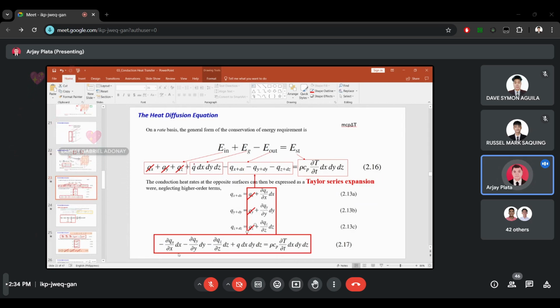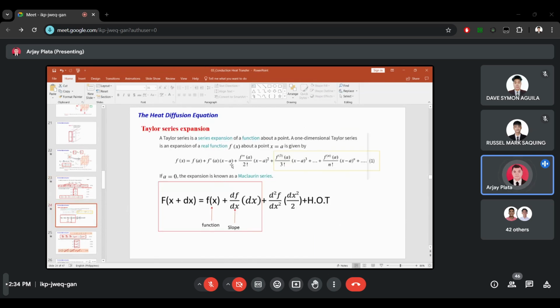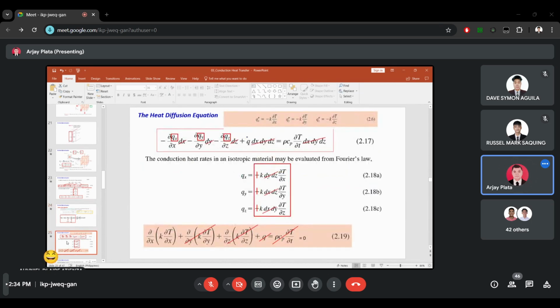Okay, so going back, we already applied the Taylor series expansion. Okay, I'll just delete this first. I should have deleted it first. Okay. So this is our equation 2.17.